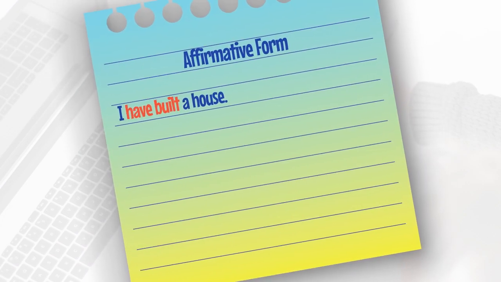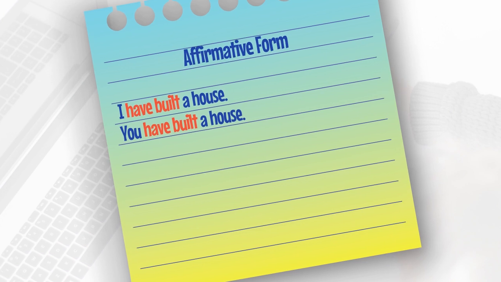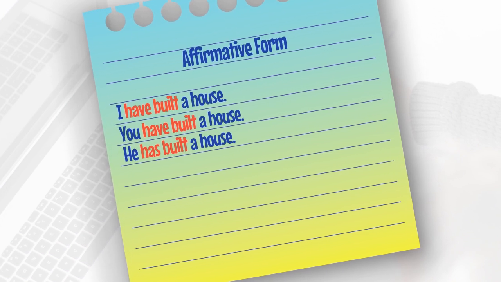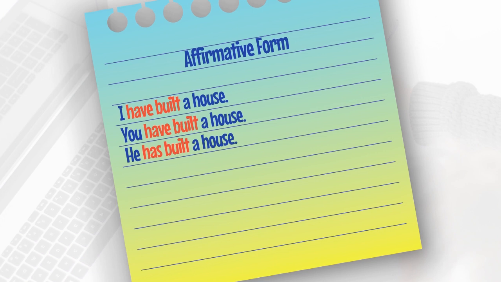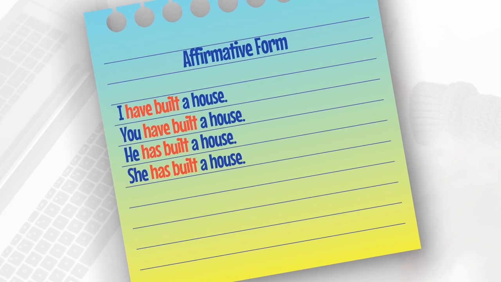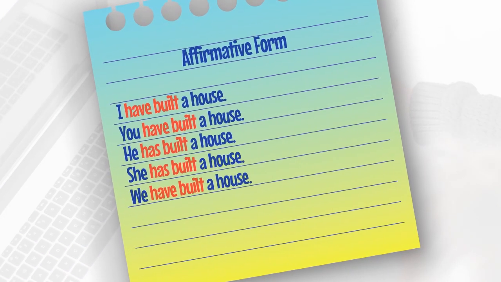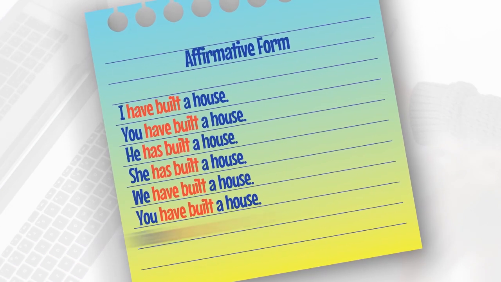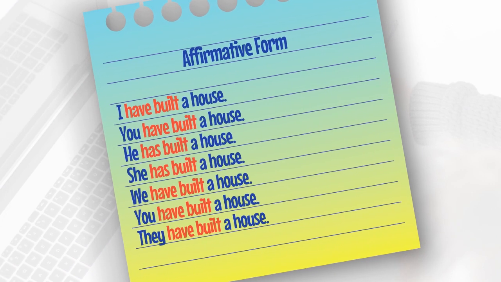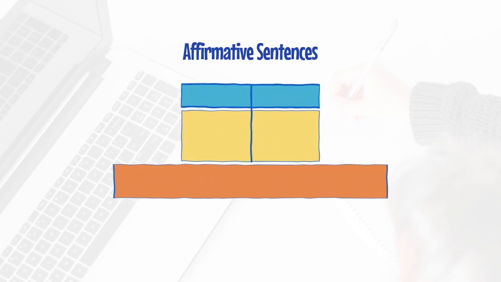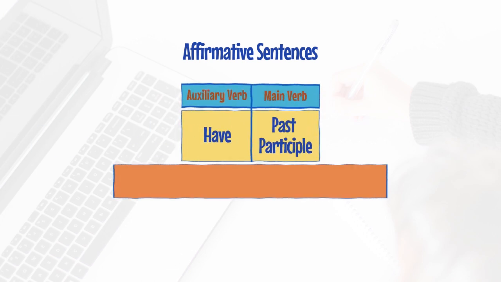I have built a house. You have built a house. He has built a house. She has built a house. We have built a house. You have built a house. They have built a house. In the present perfect, the affirmative sentences are formed with the auxiliary verb have in the present simple, followed by the main verb in the past participle.